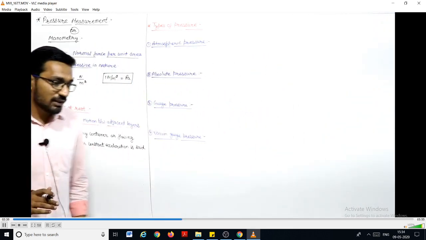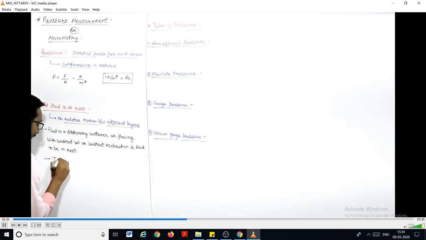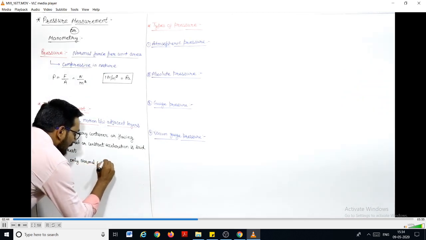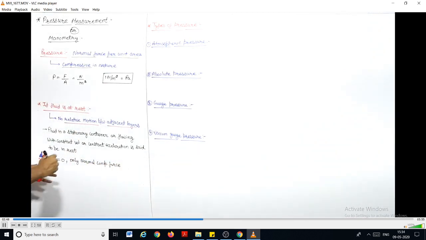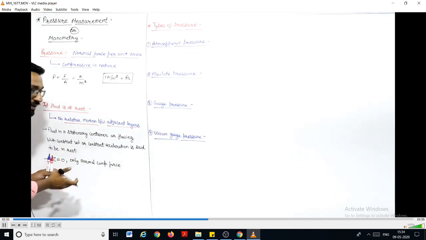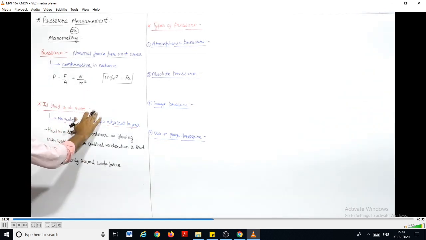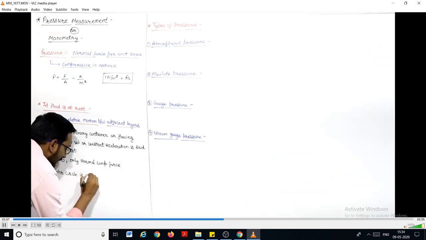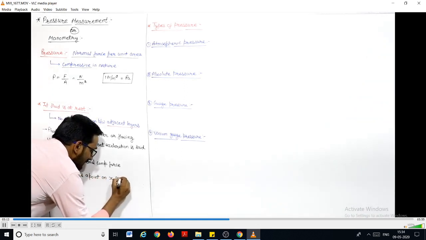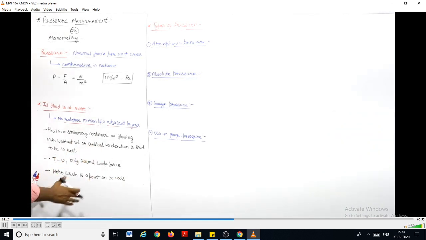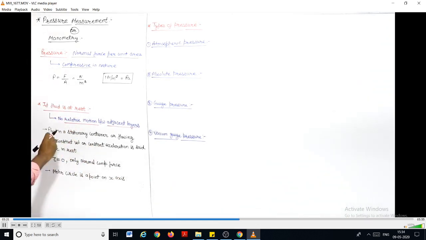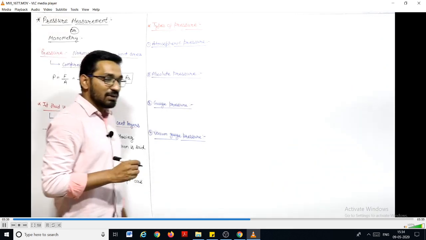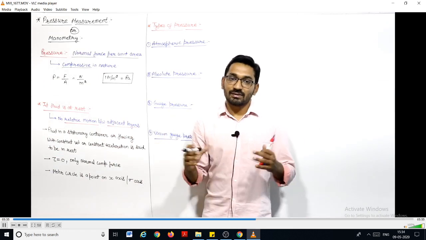If the fluid is at rest, there should not be any shear stress. Shear stress will be 0, and only normal compressive force is acting. We already discussed it: only normal compressive force is acting, and that normal compressive force is pressure. So for a fluid at rest, the Mohr circle is a point on the x-axis. We already discussed it in strength of materials. Just for your revision, I am writing here that if the fluid is at rest, the Mohr circle is a point on the x-axis, or you can say on the sigma axis. Why is it a point? Because at a point, the intensity of pressure in all directions will be the same.